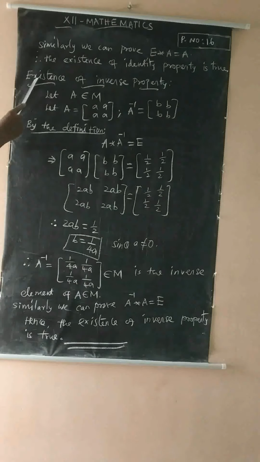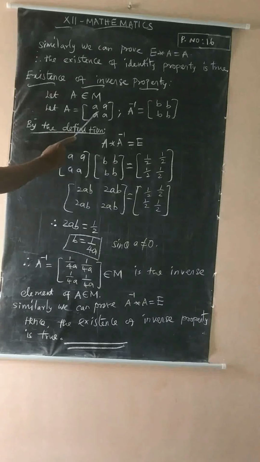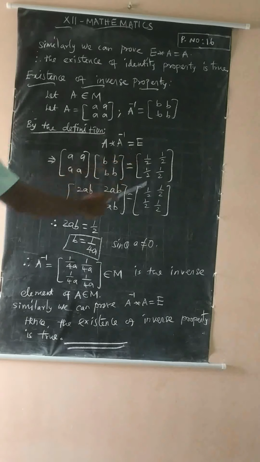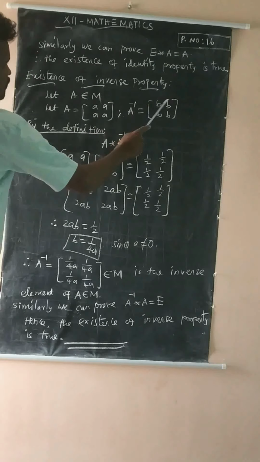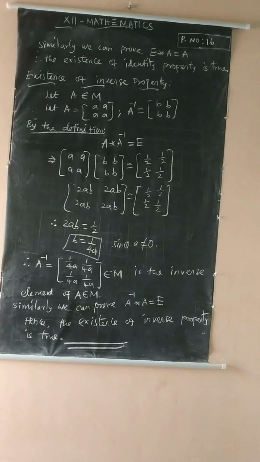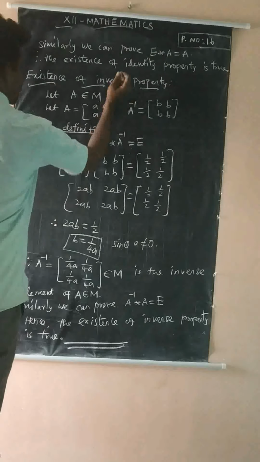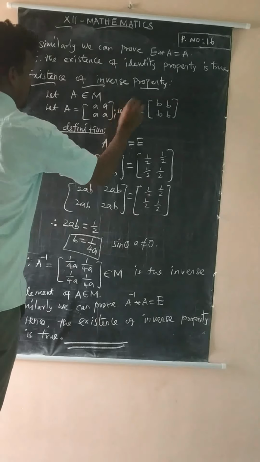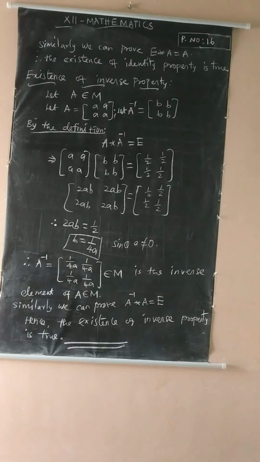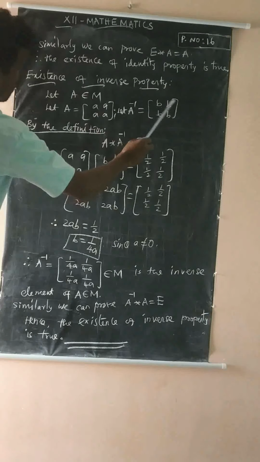So next property, the existence of the inverse property. Let A belong to M, so let A be [a a; a a]. For A inverse we can choose B, so we assume that A inverse is the 2 by 2 matrix [b b; b b].